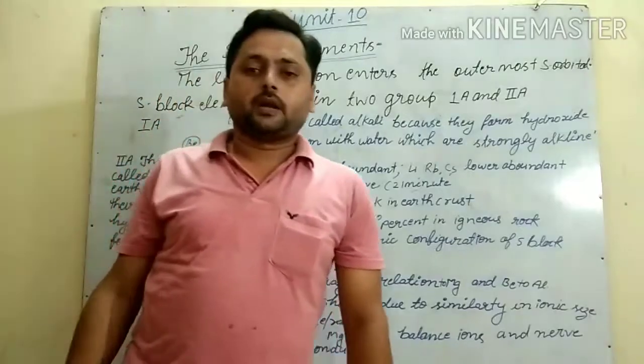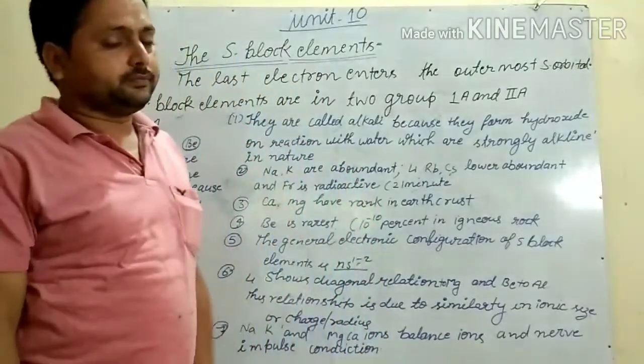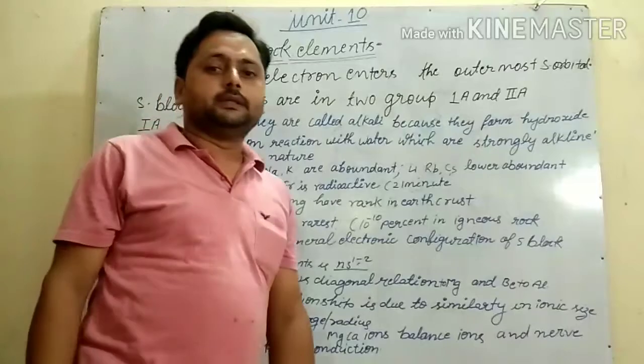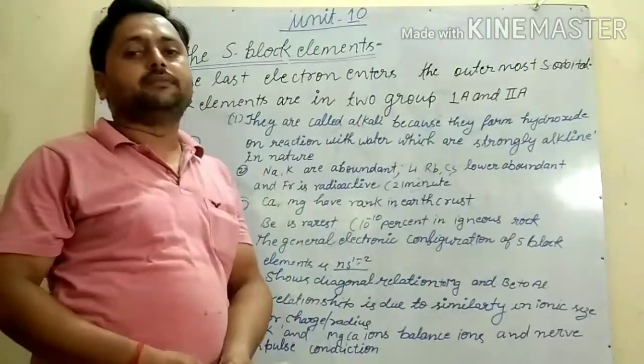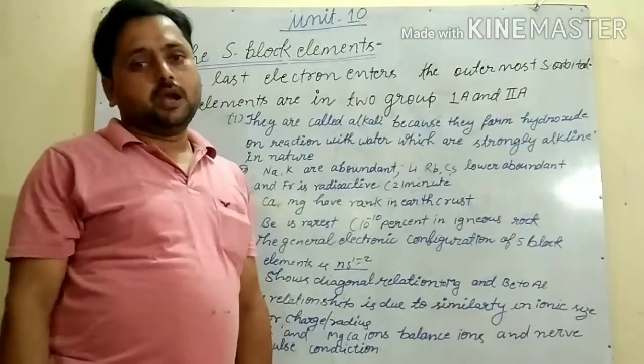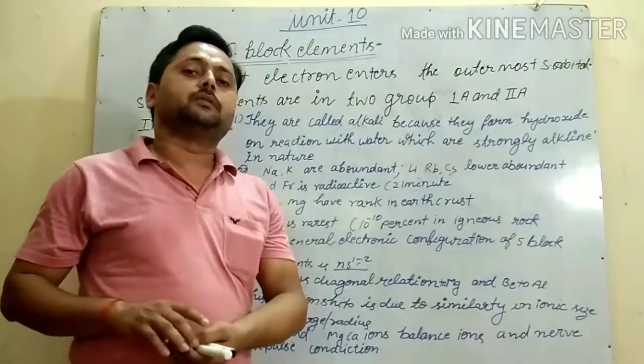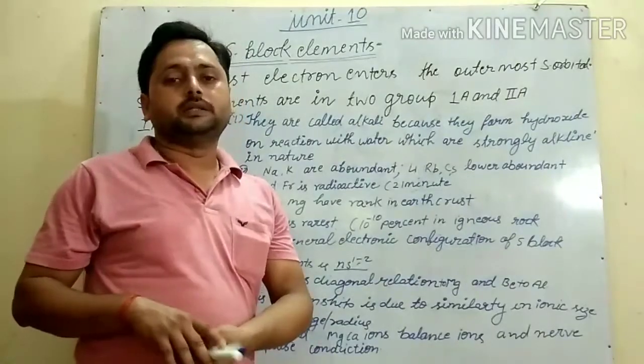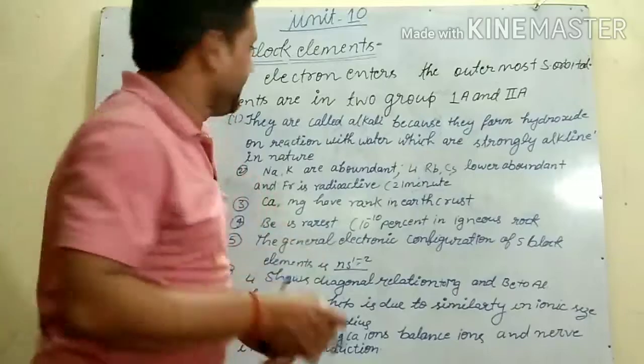So we will see why the elements are called S block elements. If their last electron enters the S orbital, they are called S block elements. Let us see.